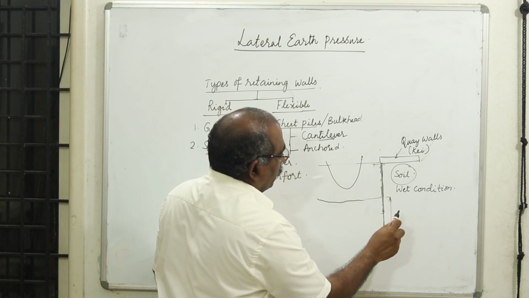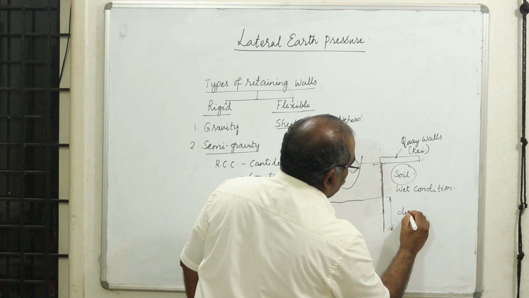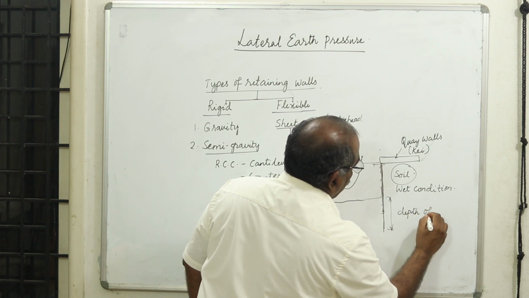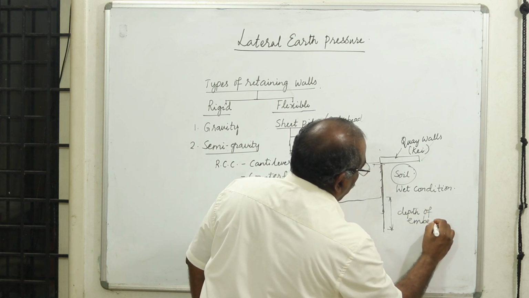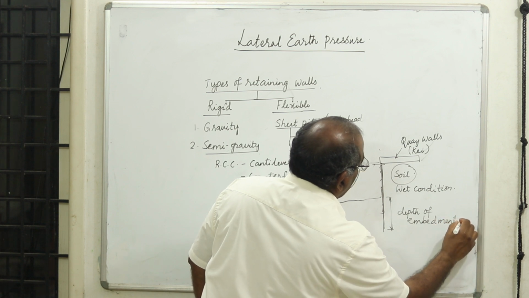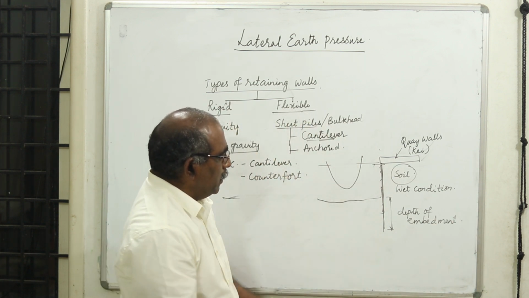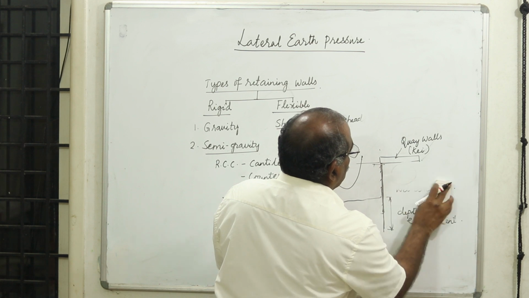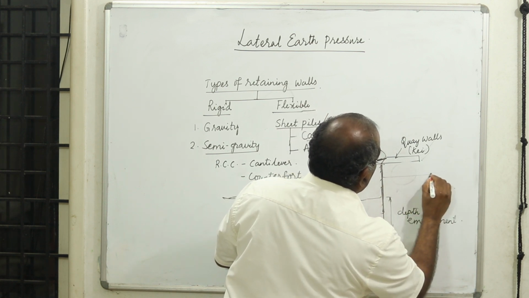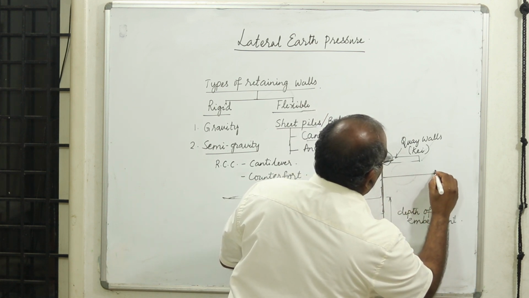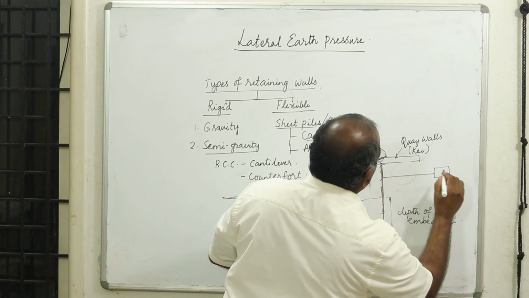The stability is because of its depth of embedment. In case you are not able to get that stability, we try to anchor it. We take a tie rod and we try to anchor it.